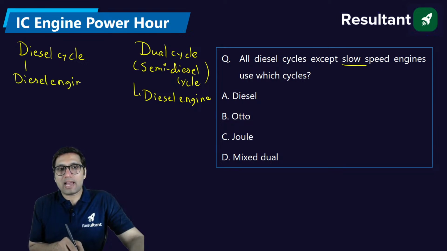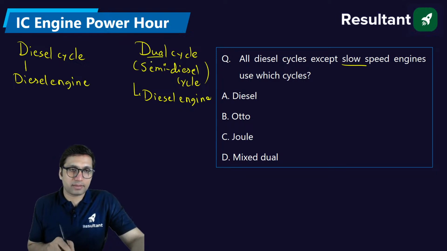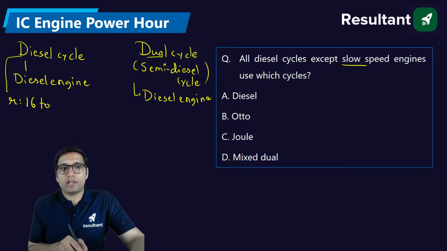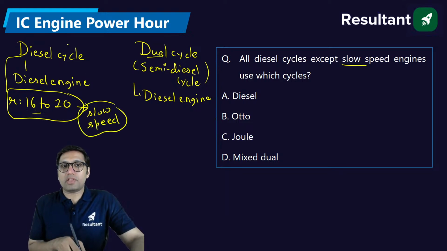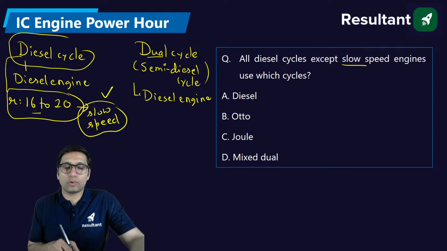But the reason why we introduced dual cycle in the first place: diesel cycle has a compression ratio of 16 to 20 or 22. Having the compression ratio of 16 to 20 makes the diesel engine working on diesel cycle heavy, right? And obviously if it is having more compression ratio, then we cannot operate this engine at high speed. That means it will be operating at slow speed. So the diesel engine which works on diesel cycle will operate at slow speed.